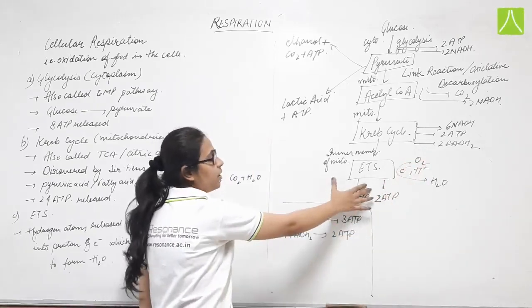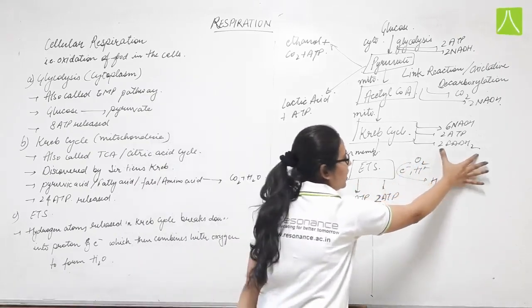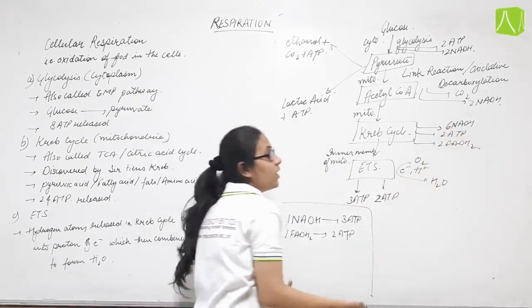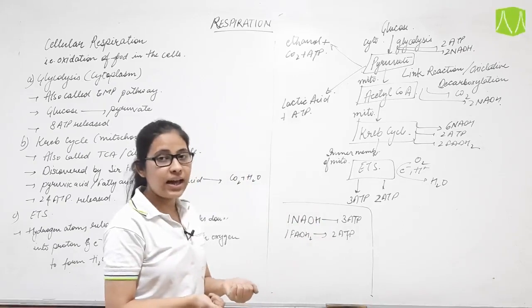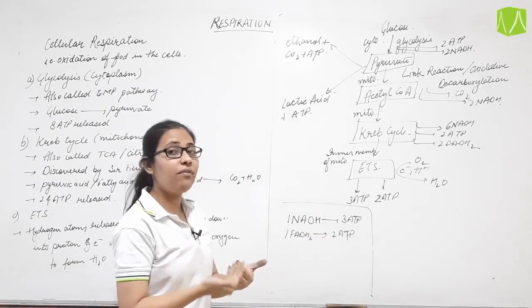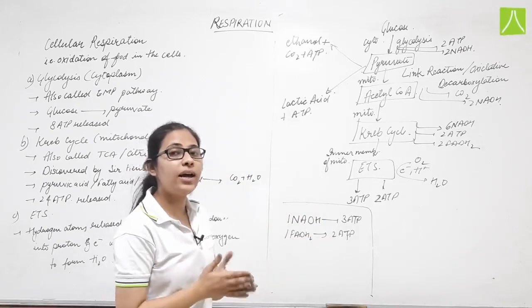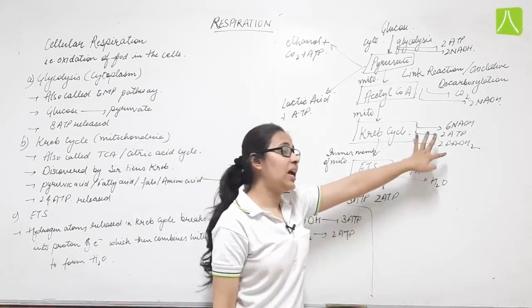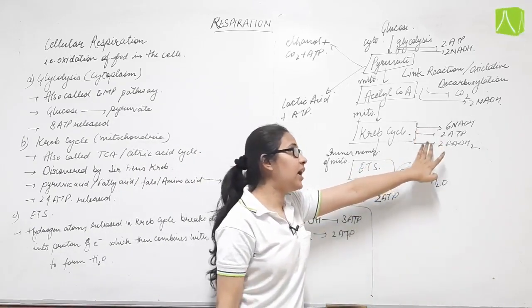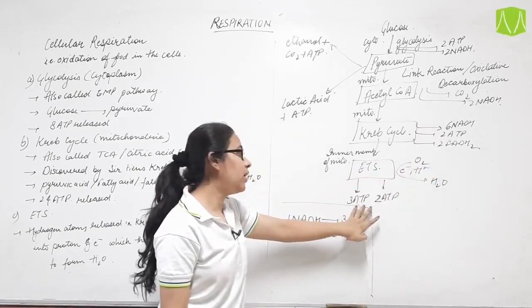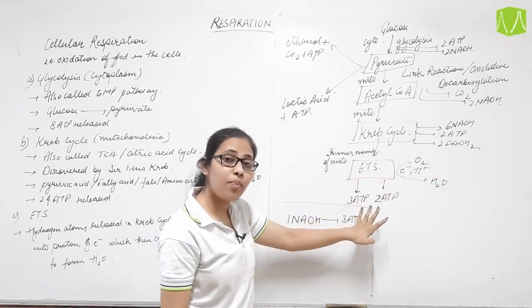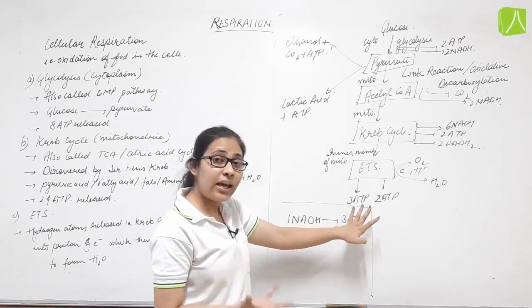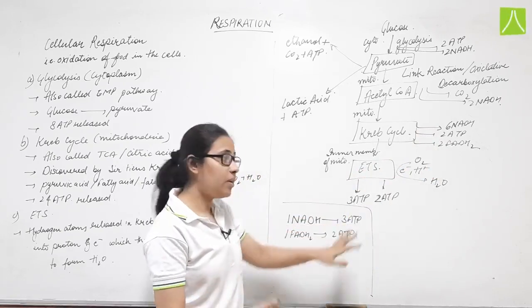Now what is happening over here? These FADH2 and NADH2 are not directly used up as the energy currency. First they have to be converted into the energy currency, that is the ATP. They cannot be used directly. First they have to be converted into their energy currency form. Then only our cells will be able to utilize that energy.